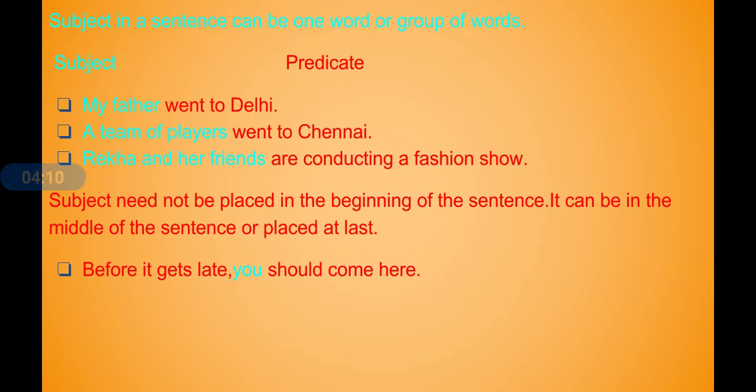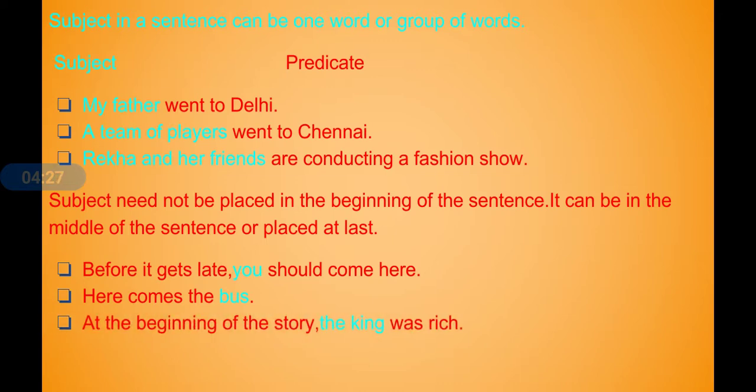So here, who should come here? Who is the main part of the sentence? You. So that is the subject, not something else. Here comes the bus. What's coming here? The bus. So the bus is the subject, but not anything else. So here the subject is there at last.